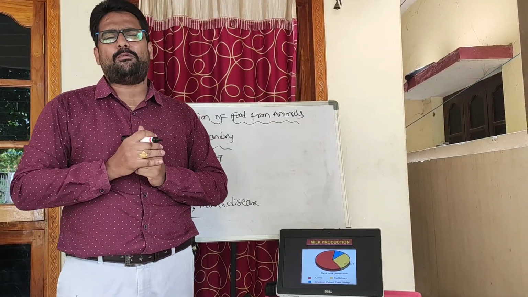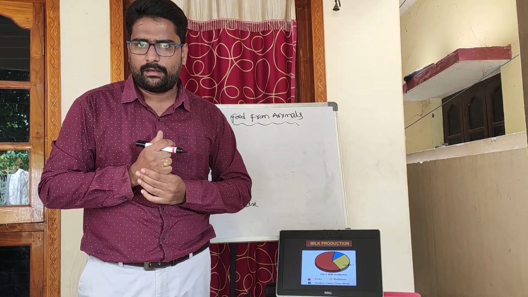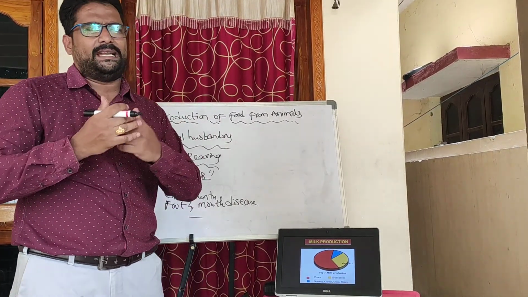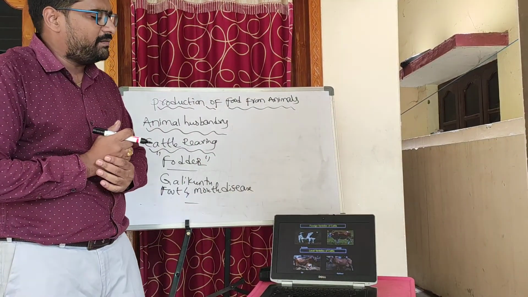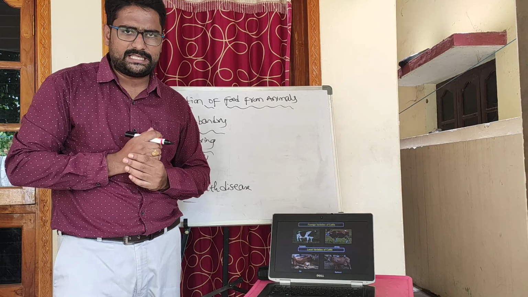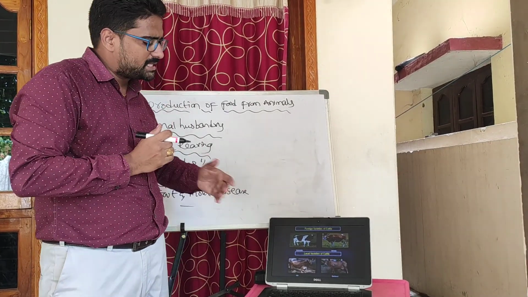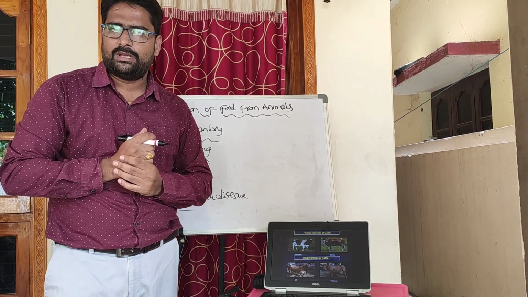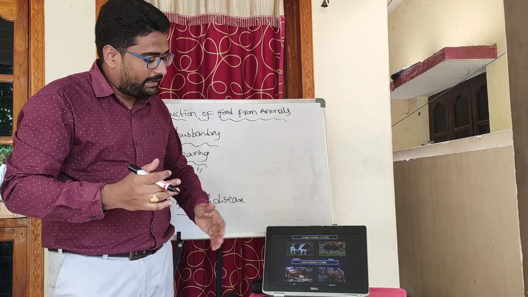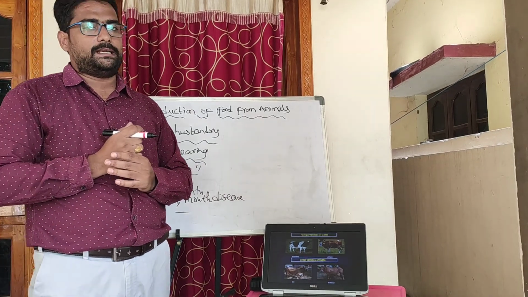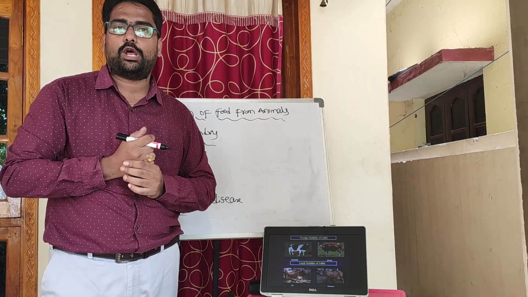So generally, among cows, traditional varieties of cows give around 2 to 5 liters of milk per day. But foreign varieties, like in the next slide you can see, Jersey and Holstein. Jersey is an English variety and Holstein is a Denmark variety. They will give around 25 liters of milk per day. And here local varieties of cattle are also present: Red Sindhi, Sahiwal, Gir and many more.